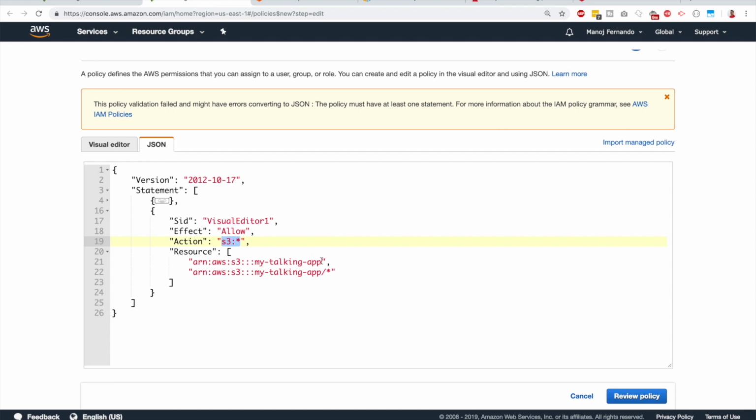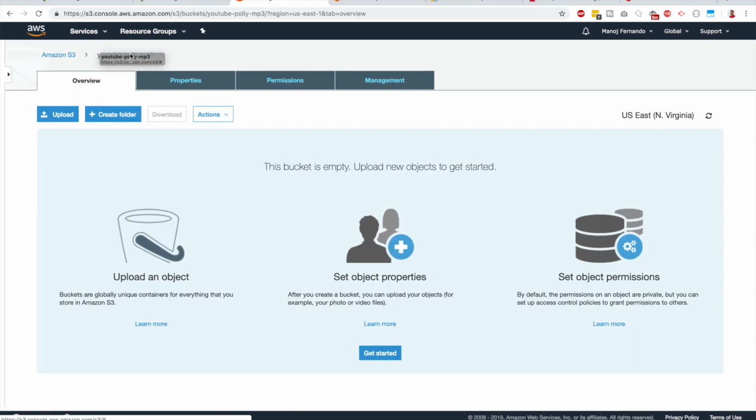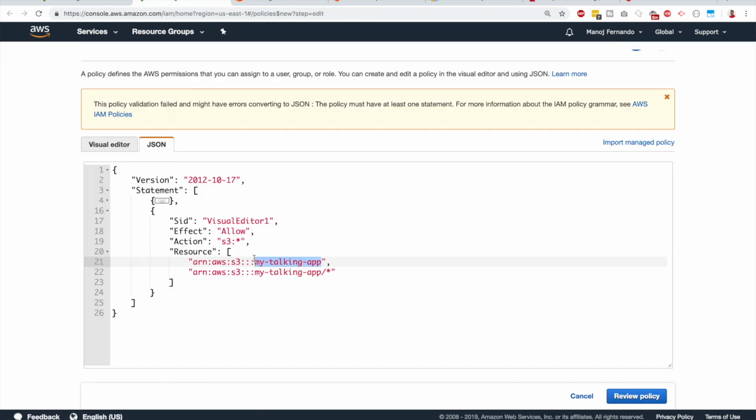In this case, I have to change the bucket name to YouTube Polly MP3, which is my bucket name. You guys can use your bucket names and get back here and change this to that. And the next line will allow you to access the inner folders, as you see /wildcard. All right.